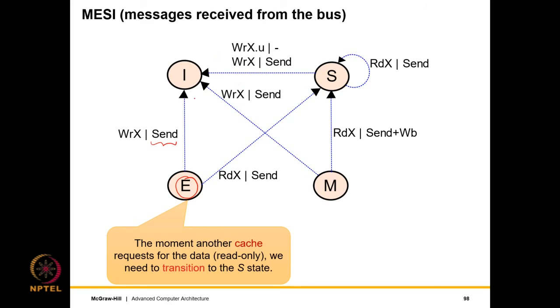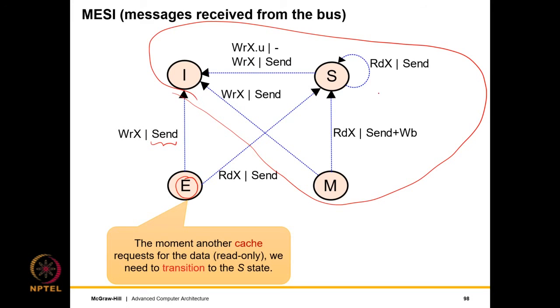The rest of the transitions again for this upper triangle remain the same, which is in a shared state. We can keep reading, right? And if a read miss comes, we send the data. And from an M state, if a read miss comes, we do a send and write back for seamless evictions. And if from an M state, a write miss comes, we send, and from a shared state, on any write, we invalidate and send if the other cache does not have a copy.